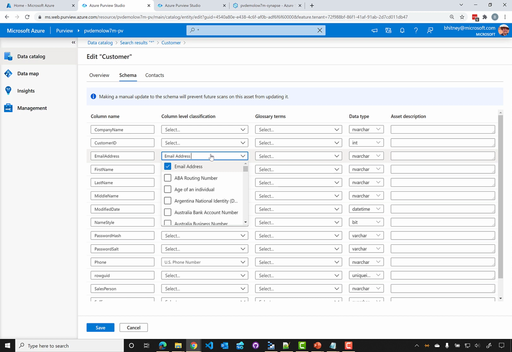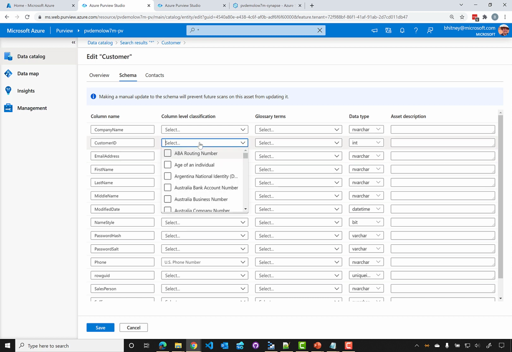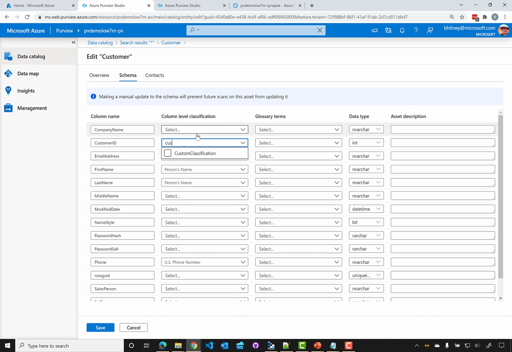So if I have, this was not customer ID, but this was my order ID, we could add it here. We could select the custom, oh actually I think it was custom classification, there it is. And custom classification had the order ID, so I probably should name this a little bit better. But we could then select that customization, and now this column would be tagged with our custom classifier.